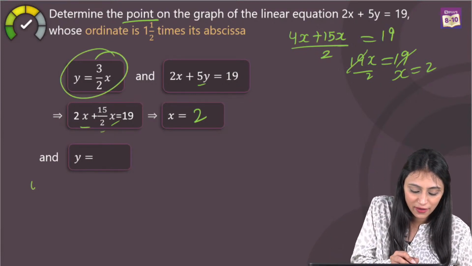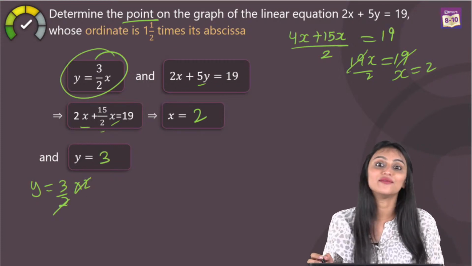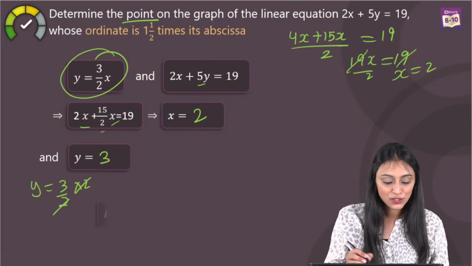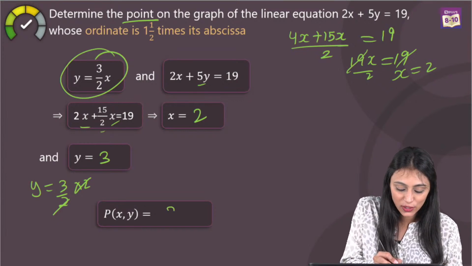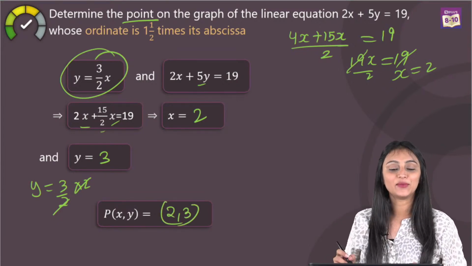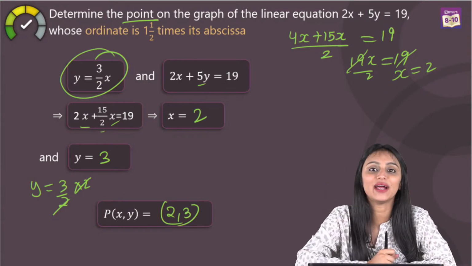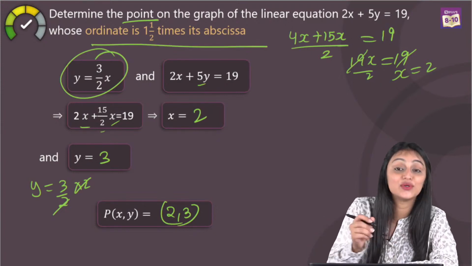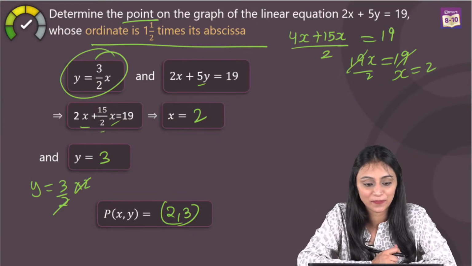So what do we have? We have y is equal to 3 by 2 times 2. Let's cancel this out and we have y equal to 3, right? So the required point in this case is going to be 2 comma 3, right? So without even plotting the graph, we can find this out. These are the small keywords that you need to look for in the question.